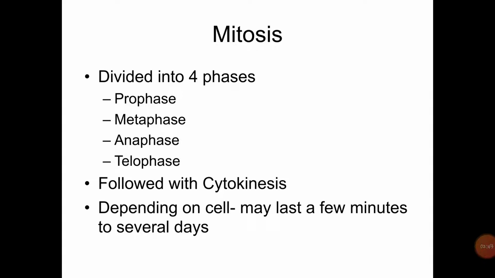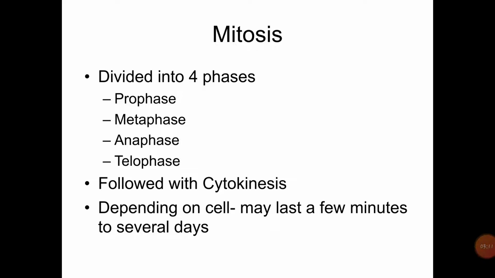Then we'll see this actual cell division, that is mitosis, divided into four phases: prophase, metaphase, anaphase, telophase, and it is followed by cytokinesis. So the first four phases come under karyokinesis. Karyokinesis is division of the nucleus. Karyo means nucleus and kinesis means division.